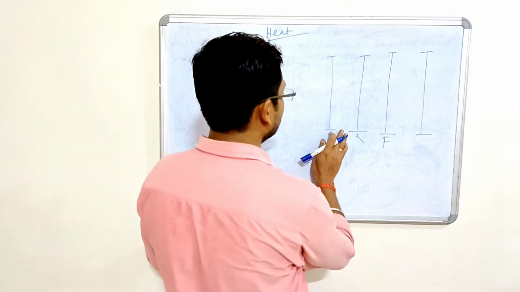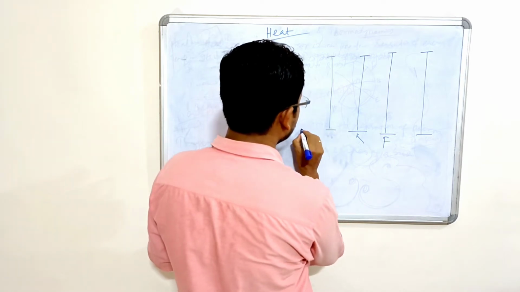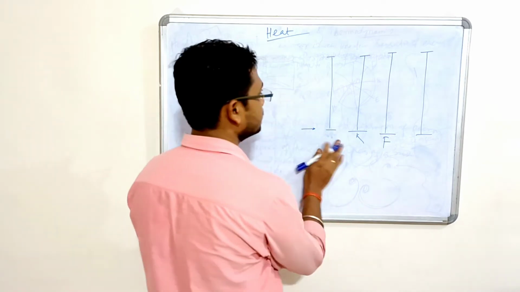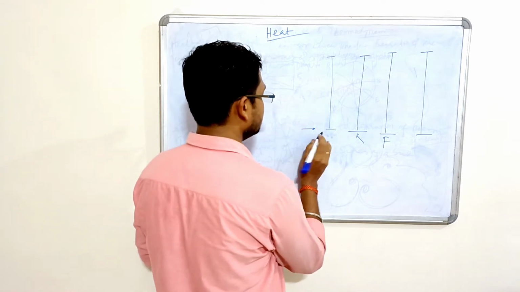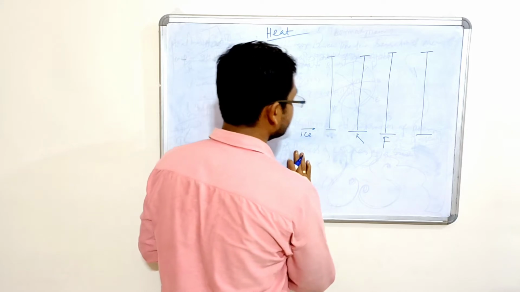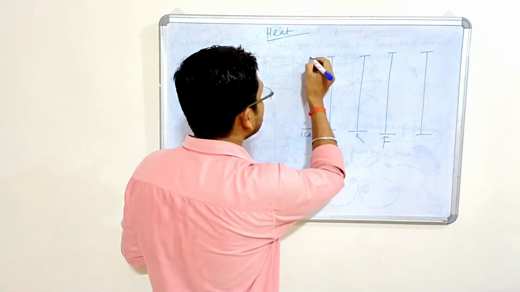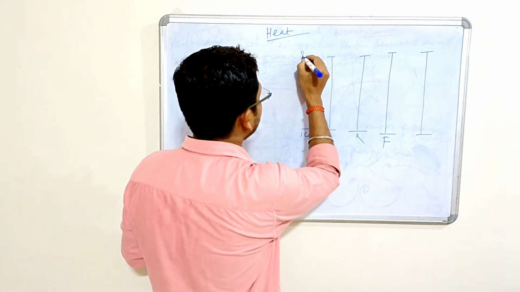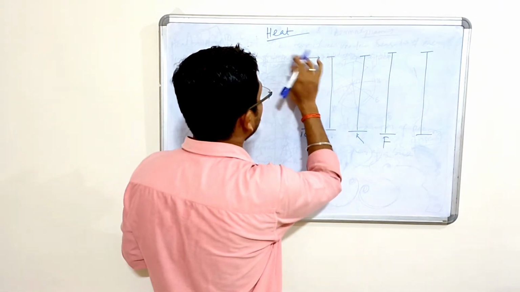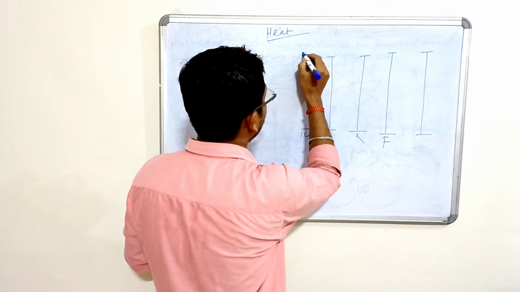This point is called the ice temperature, or melting point. This is called the steam temperature, or boiling point.